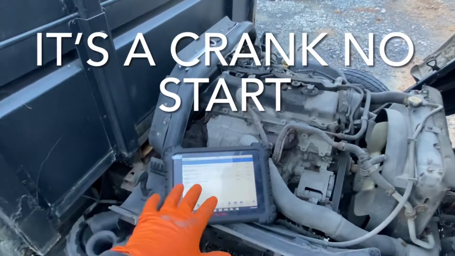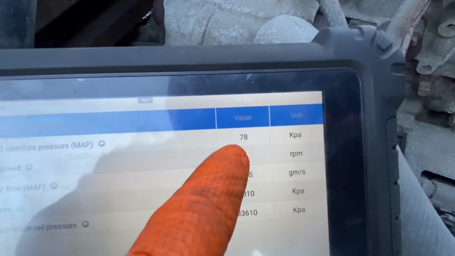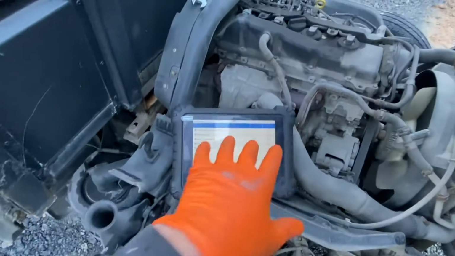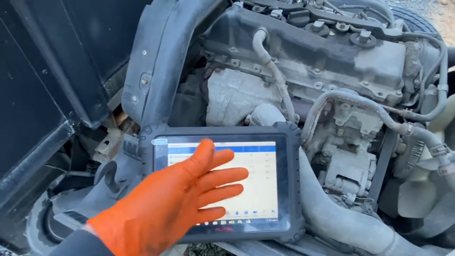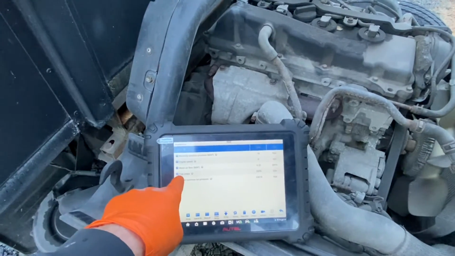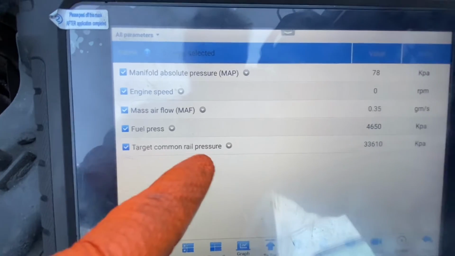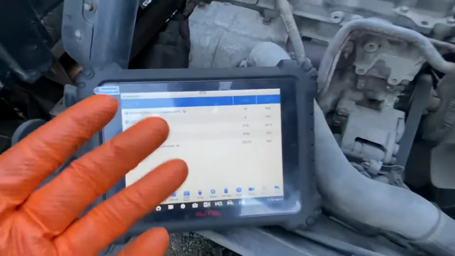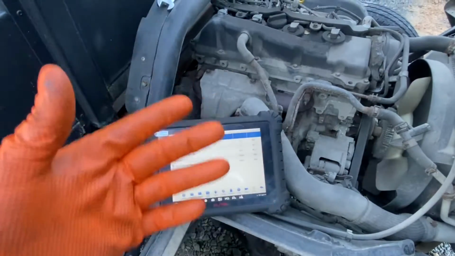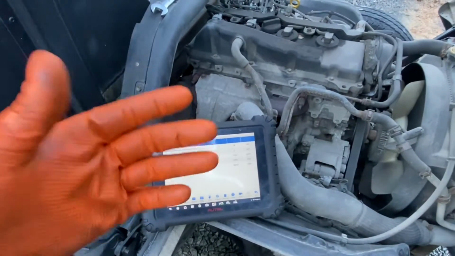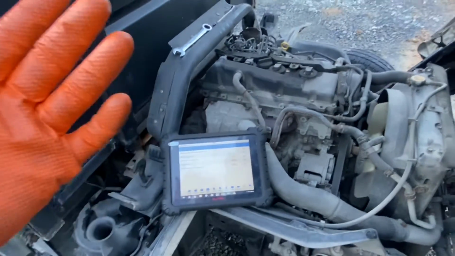What I've done is put up a few PIDs. I was looking at manifold absolute pressure, 78 kPa, and we know that's wrong, it should be 100 kPa. Engine speed, mass airflow, which is the volume of air getting into the engine, fuel pressure, and target fuel pressure. I turned the key and cranked the scut truck to start it, and I've no start. So she's a crank, no start.